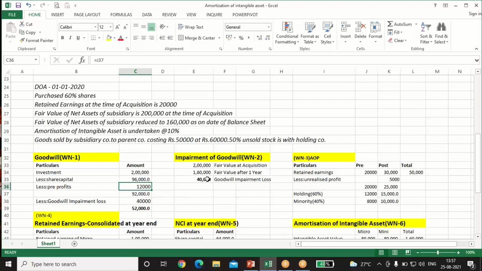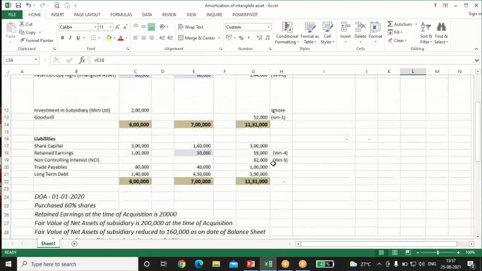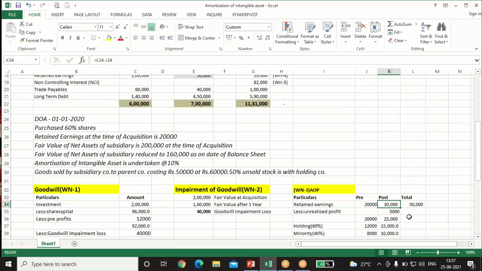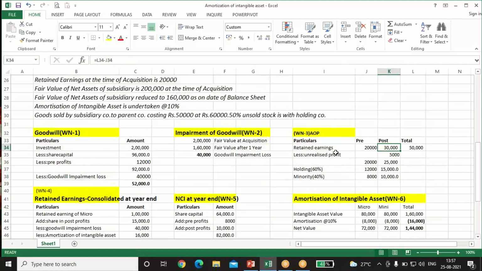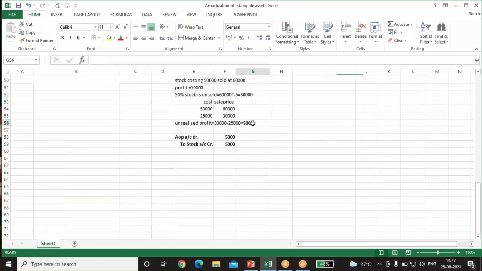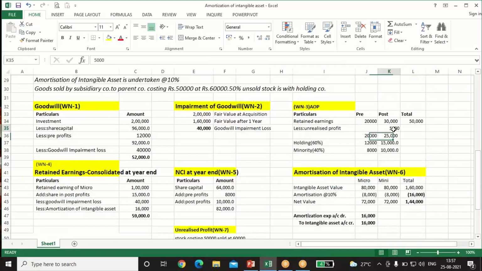Okay, so first for that we have to make the AOP pre, post and total. Total is given 50,000, and pre-profits were already given at the time, 20,000. Okay, so 30,000 will be post. Here no other adjustment is given apart from the unrealized profit, which is included in the profits of the subsidiary, so we have to remove it from there. It's 5,000 was the unrealized profit. Okay, 5,000 we just remove from the post.